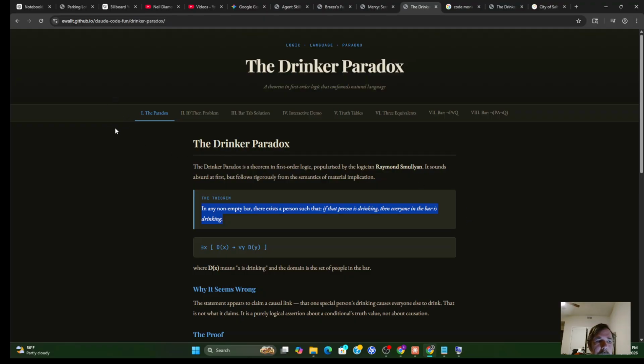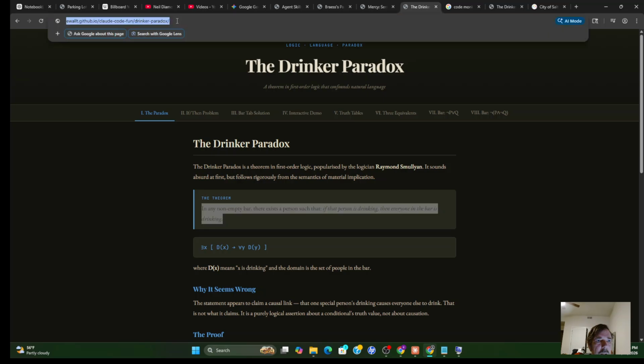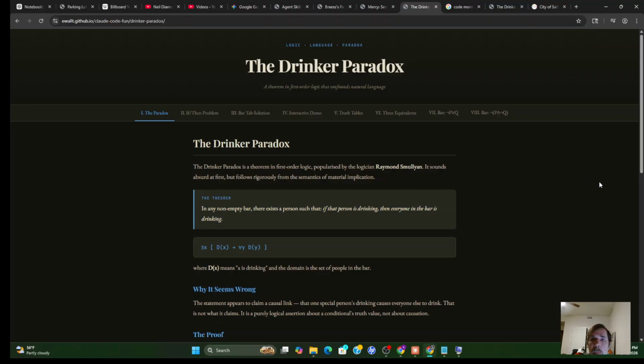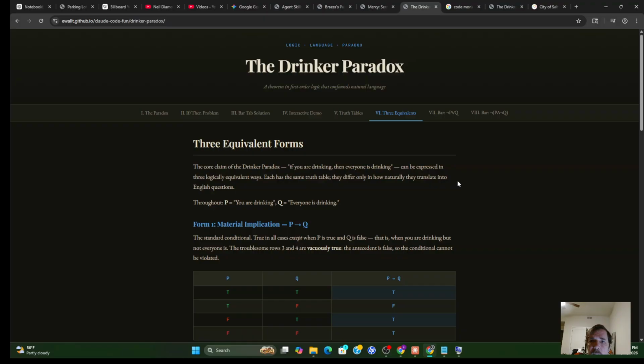And this app will explain that. So this app was available at this URL, and I will post it in the description of the video. And I'm going to go through a little bit of the app. You can see there's 7 tabs to go through. If you're interested, it will explain everything in detail. And I'm going to look at just maybe 3 of the tabs here.